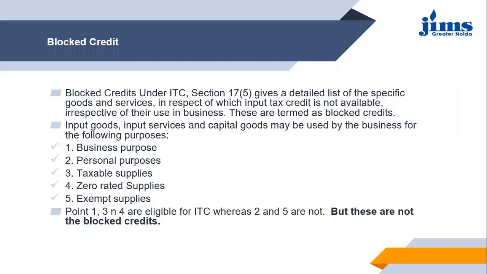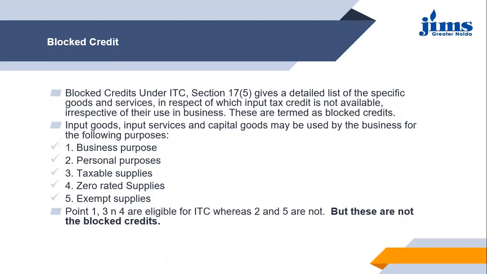It can be used for business purposes, it can be used for personal purposes, it can be used for taxable supplies, it can be used for zero rated supplies, or it can be used for exempt supplies. So any of the input goods, input services, or capital goods purchased in the business are used for any of these five uses.